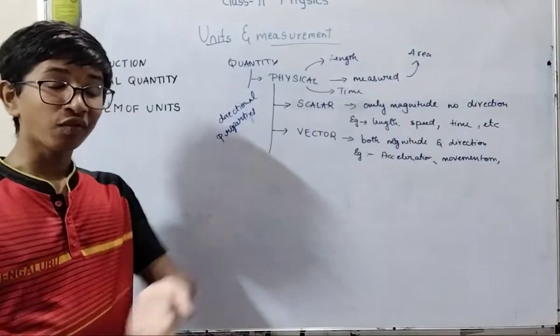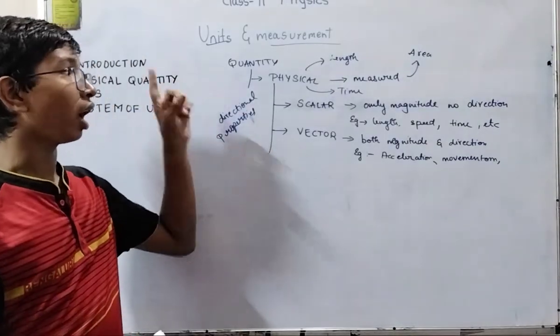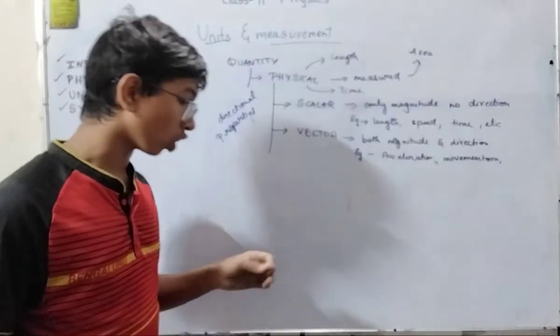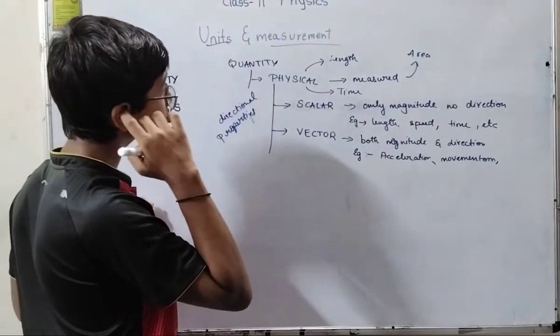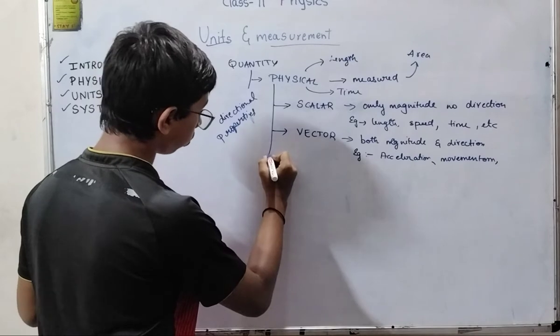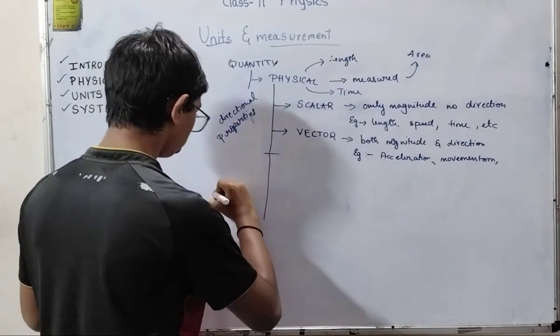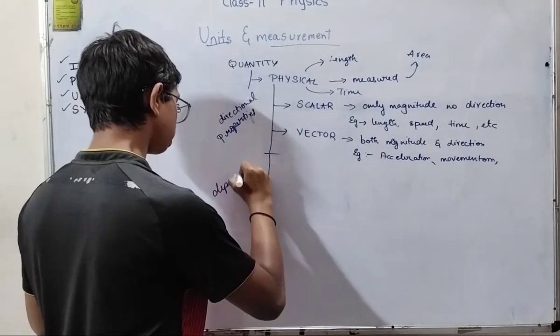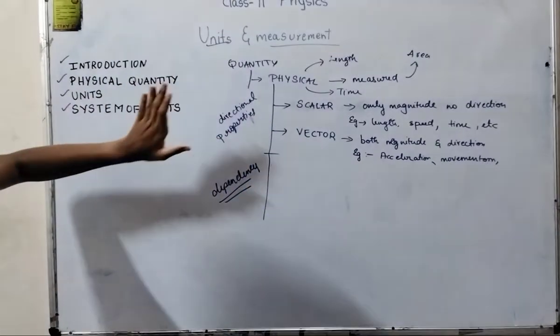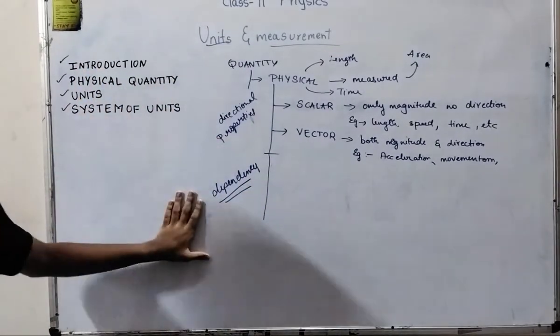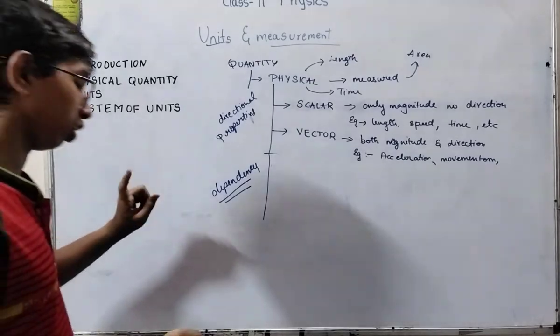Now we have one more classification under physical, which is based on dependency. So I'll write one more. This one is based on directional properties, and this one is based on dependency. Keep this point in mind.